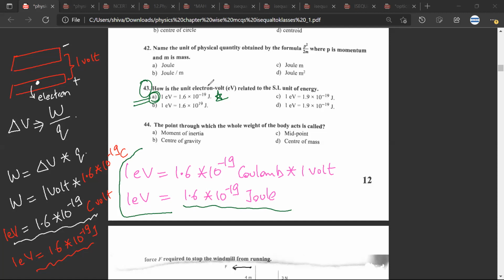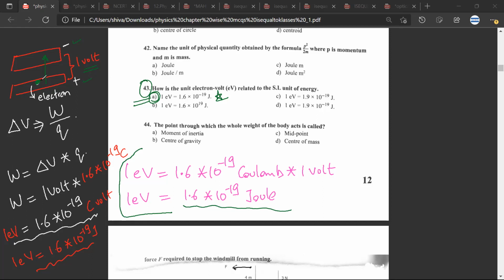But if you want to understand, because this would be part of your electricity chapter, imagine there are two plates which have a potential difference of 1 volt. One is a negative plate and another is a positive plate. And you are trying to push the electron from the positive plate to the negative plate. Mr. CB, have you understood? No doubt. Now, just try to understand, because this is an electron.